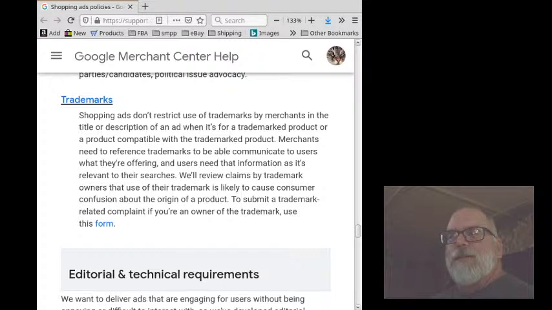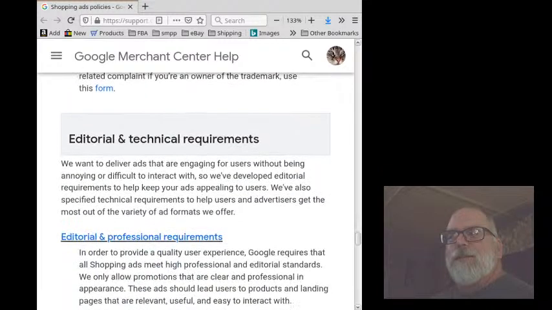We'll review claims by trademark owners that use of their trademark is likely to cause consumer confusion about the origin of a product. To submit a trademark-related complaint, if you're the owner of a trademark, use this form. And they have a link to a form.